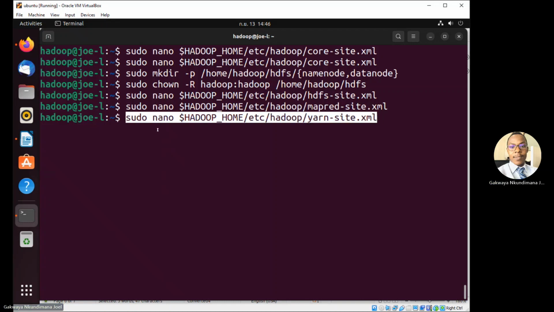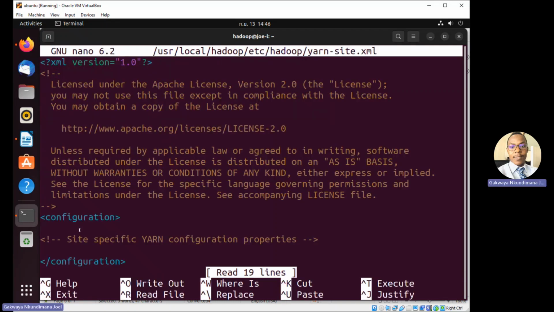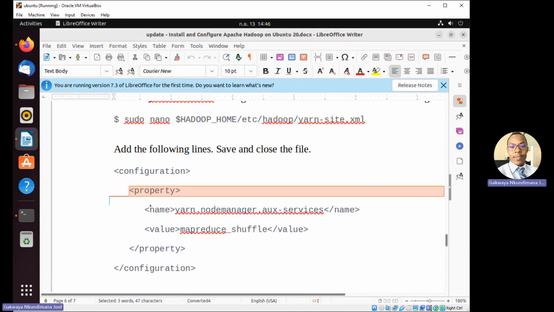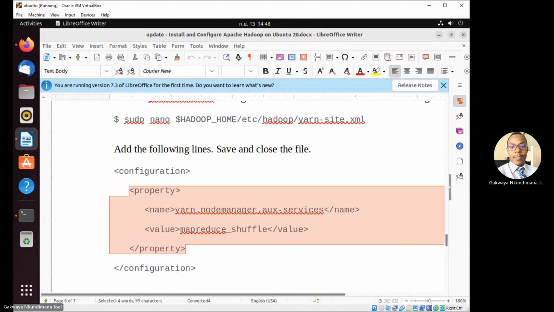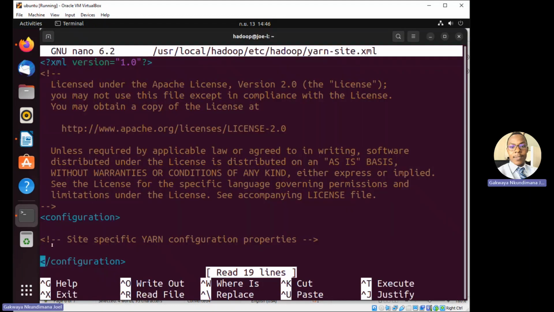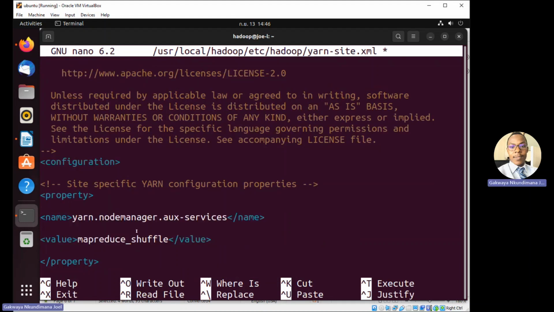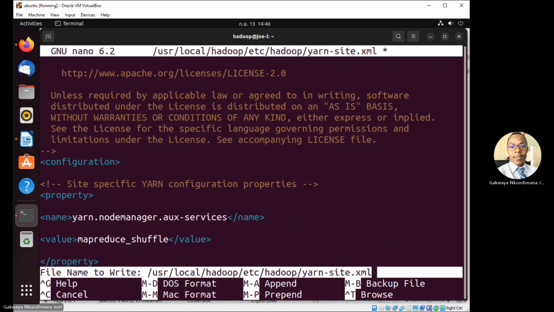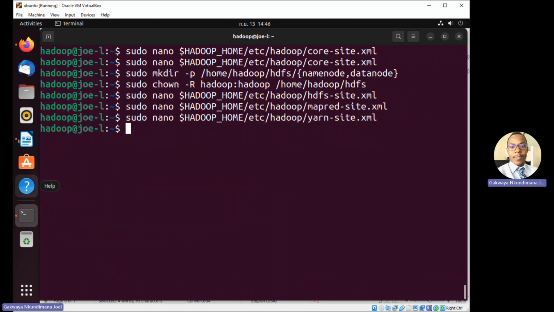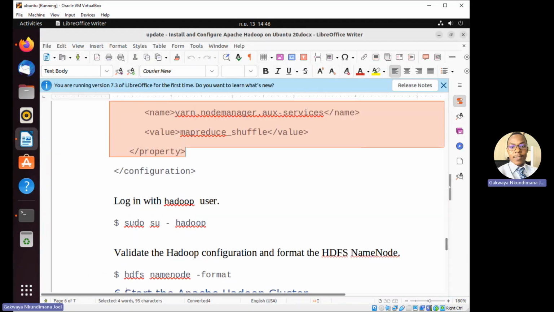And last, we come to the YARN. We configure the YARN by taking all these properties here. We take them here and we need to paste them here. So that was the last part.